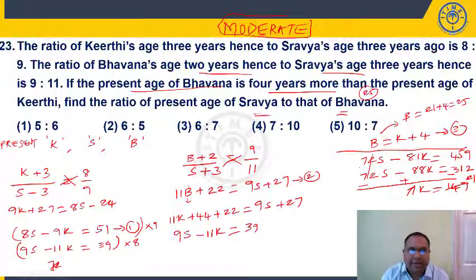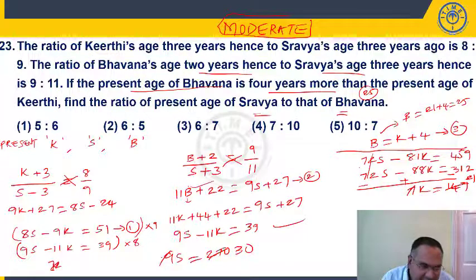We need to find out Shravya's age. You can substitute here, or you can also substitute here. You know Kirti's age, right? Anything is okay. So 9S minus 11K, 11 into 21 is 231. If I send 231 to that side, 39 plus 231 is 270. So the S value is 30. Shravya's age is 30.